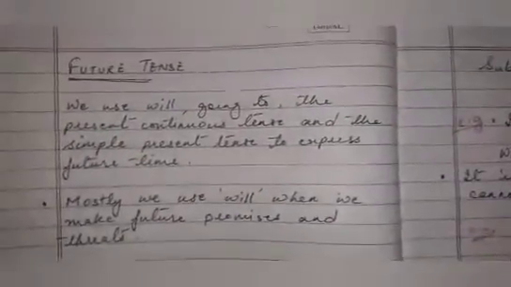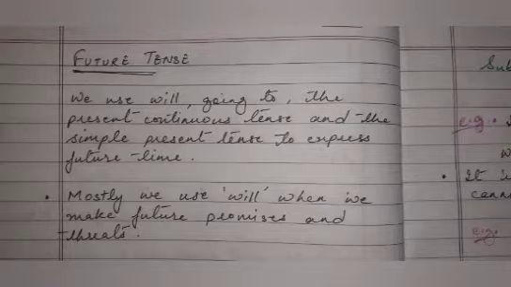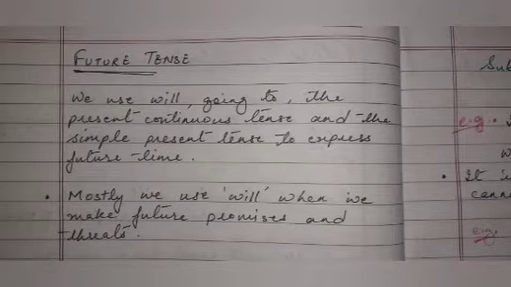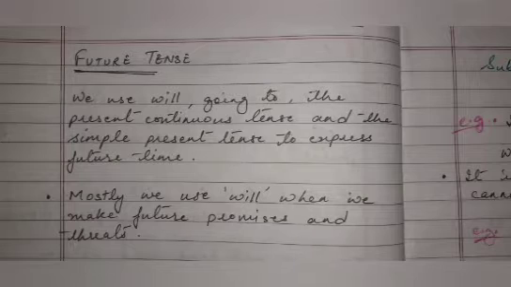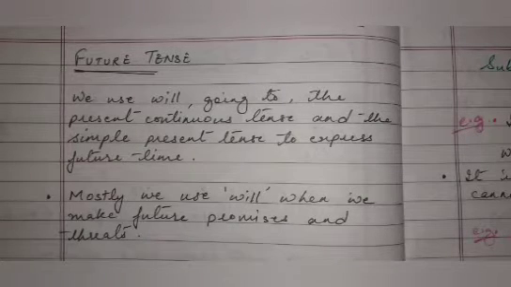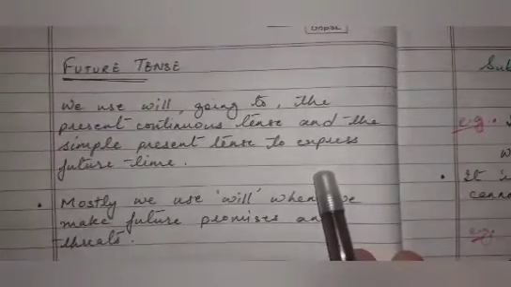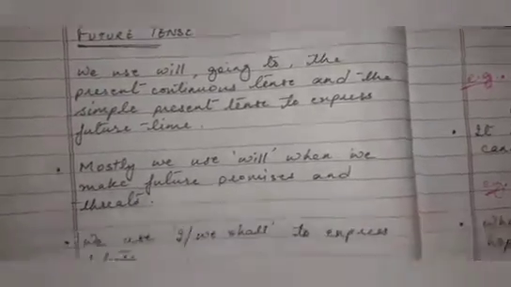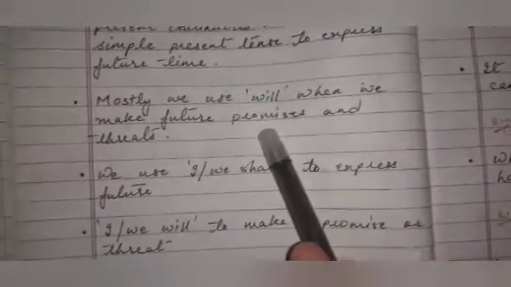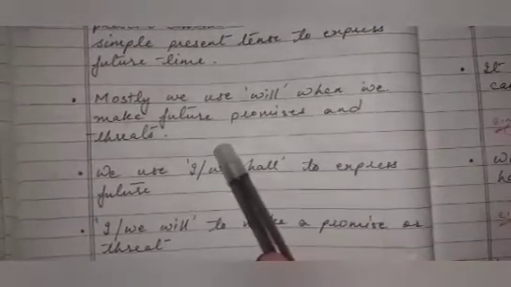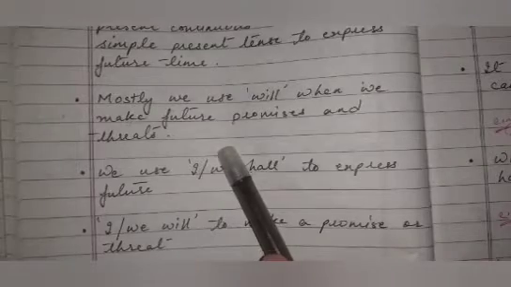To express future time, we use will, going to, the present continuous tense and the simple present tense. Mostly we use will when we make future promises and threats.